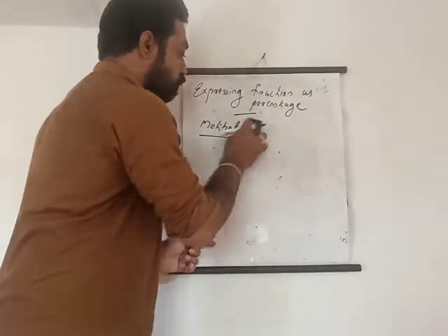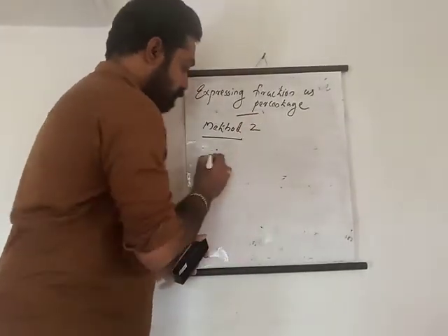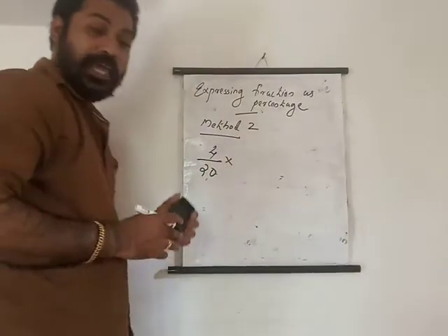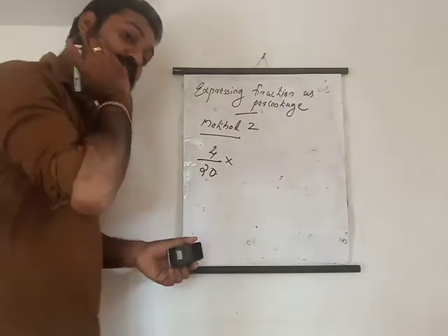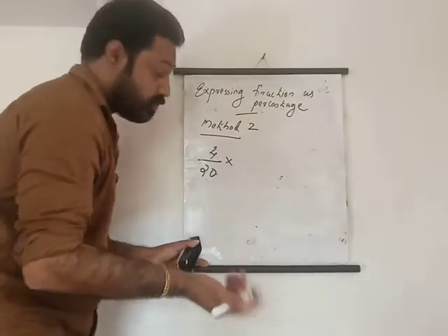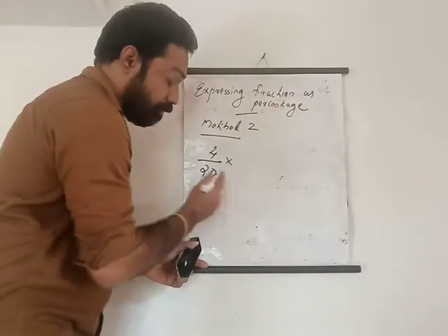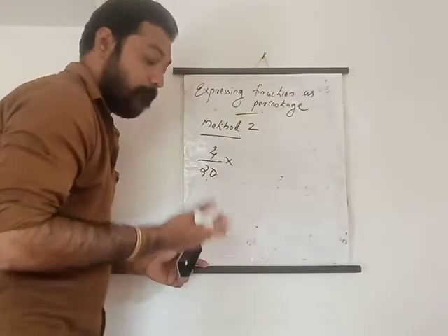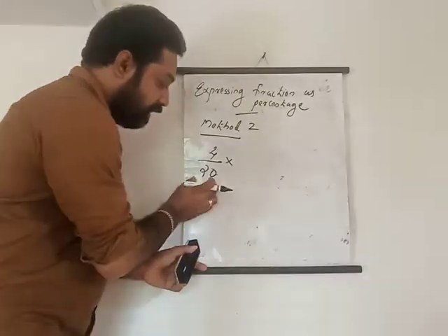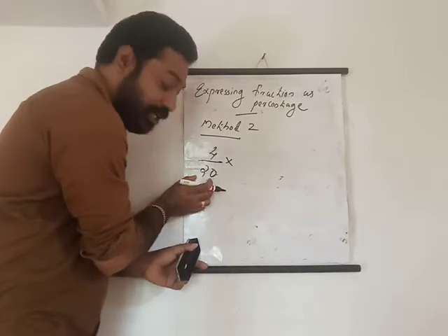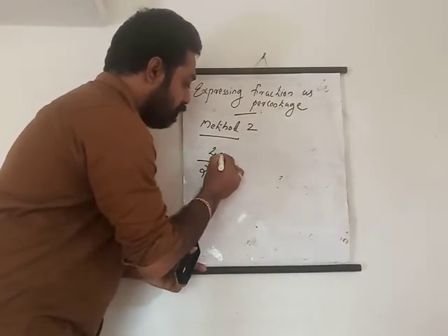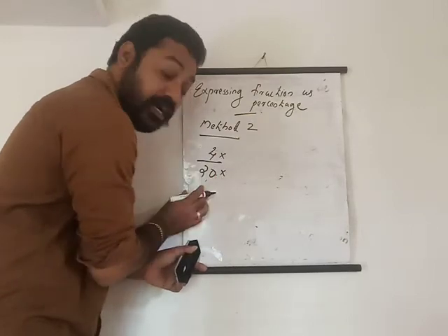In method 2, our same number is there, 4 by 20. In method 2, you are finding the equivalent fraction of this one. We need actually out of 100, isn't it? So the numerator part and denominator part, we are going to multiply by a number. The number you are multiplying, you have to check with the denominator. That means which number you have to multiply the denominator by to make it 100.